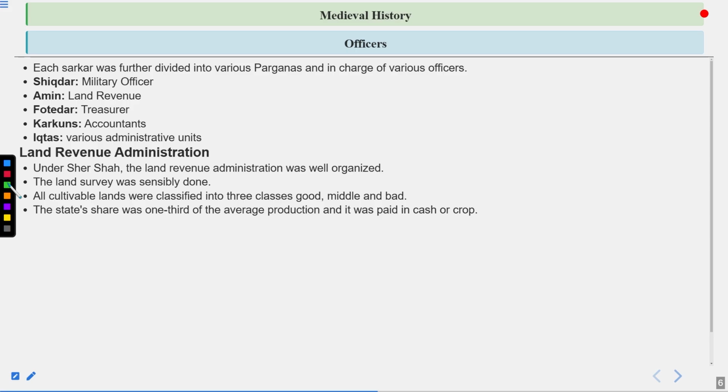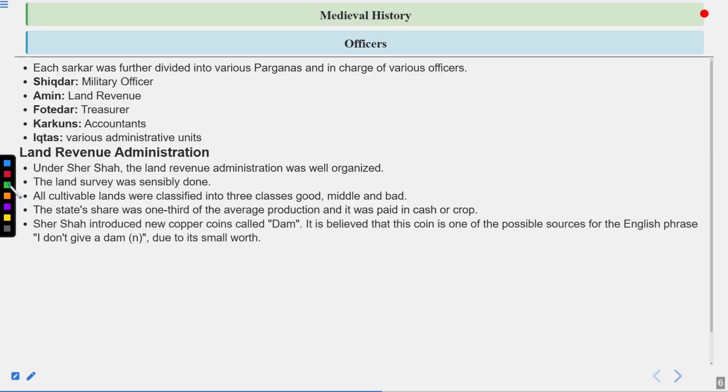But not even a single king ever implemented more taxes than 33%. That was a fact. As soon as the Britishers came, they started collecting revenue on the basis of quantity. They wanted to collect revenue of 2 crore, 3 crore. That is why more famines happened during the British era, because they were not empathizing with anyone and the only thing they wanted was revenue. But you can see here that the taxation was one third and it could be given in any form, either cash or crop.